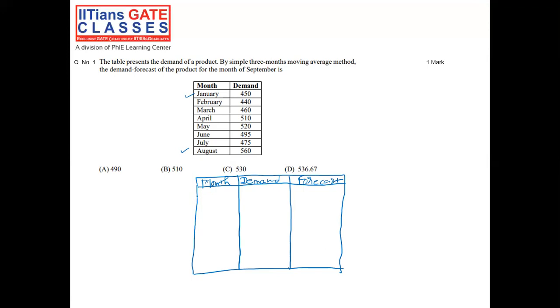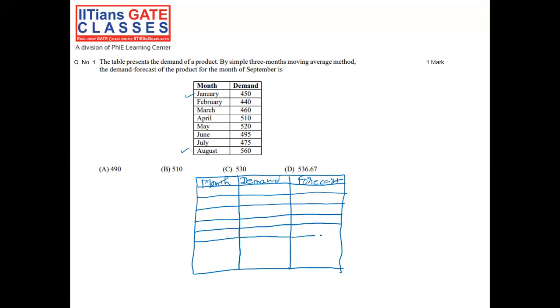So we have January, February, March, April, May, June, July, and August.